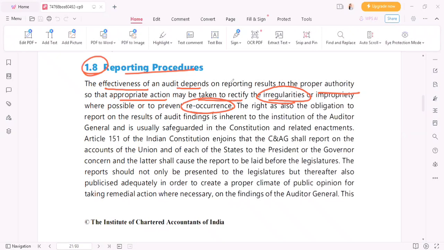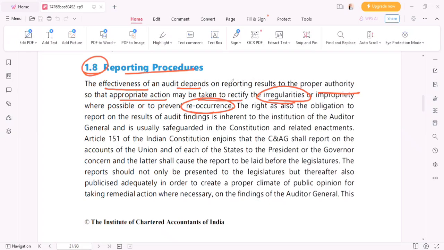Why are we doing the audit? To see whether there are any irregularities, any unusual transactions, so that the government can rectify it. Government can rectify it if there is any wastage of resources, timing, or anything. So that can be prevented next time. So that is why we conduct the audit.